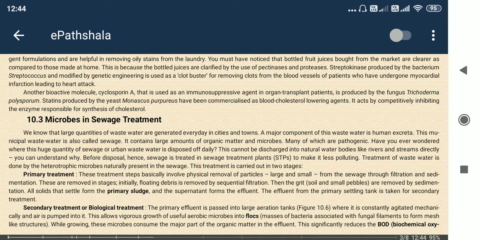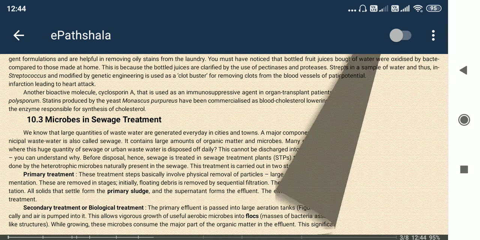So primary treatment, secondary. In primary treatment we usually do separation for large particles, okay. We remove some large particles from the water or sewage, okay. Then in the secondary treatment, the biological treatment, it involves biological species or biological organisms to clean up the sewage, to clean up the water, okay.